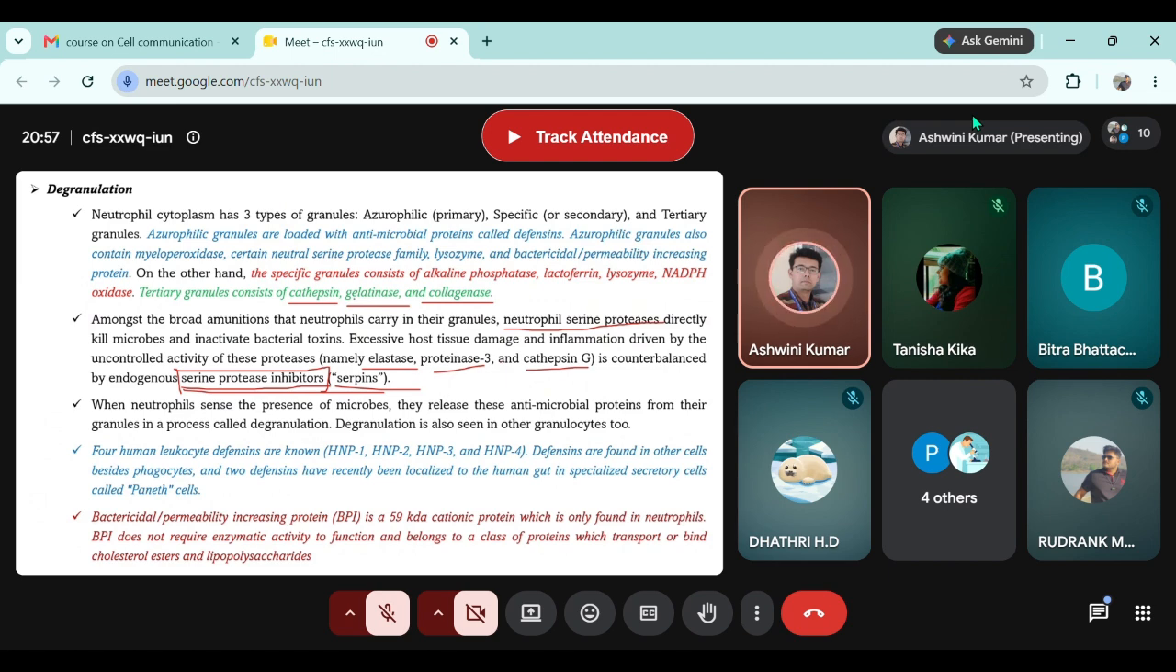They will be released. As soon as they are released, they will kill the pathogen present in the periphery of the neutrophil and will be deactivated by the serpins. Because if the serpins don't work properly, these enzymes will be outside of the neutrophil for a very long period of time and will start degrading the extracellular matrix and will not allow the wound to heal.